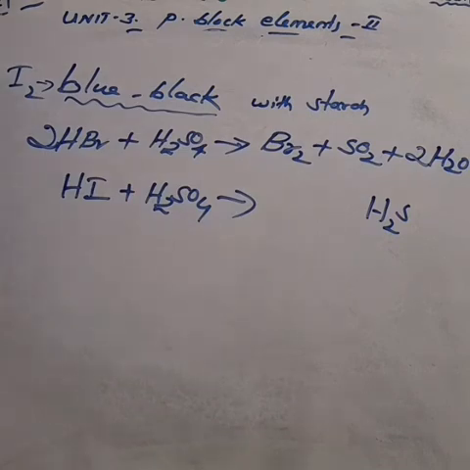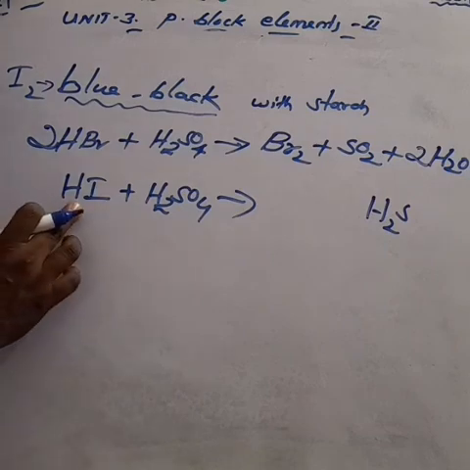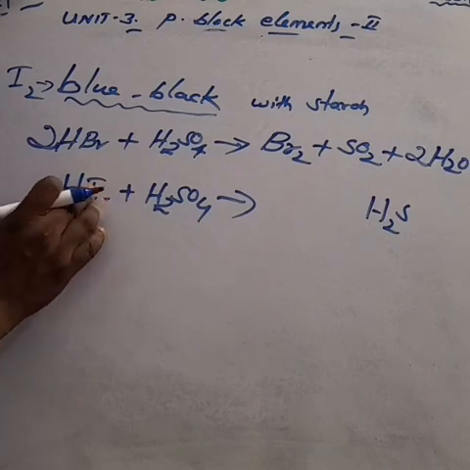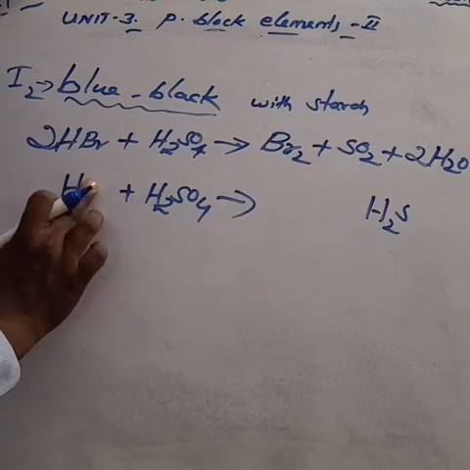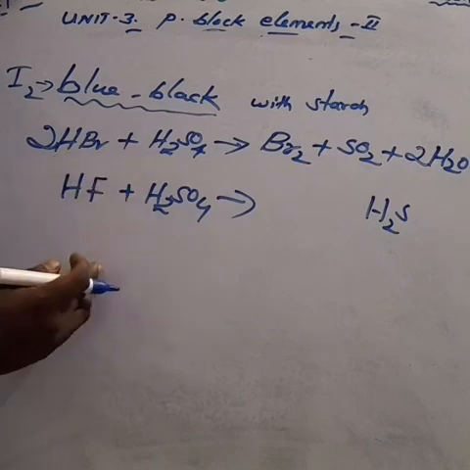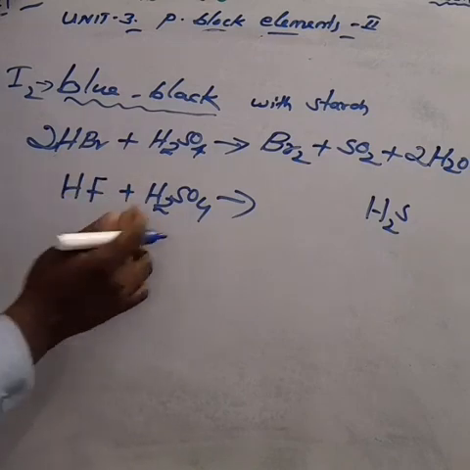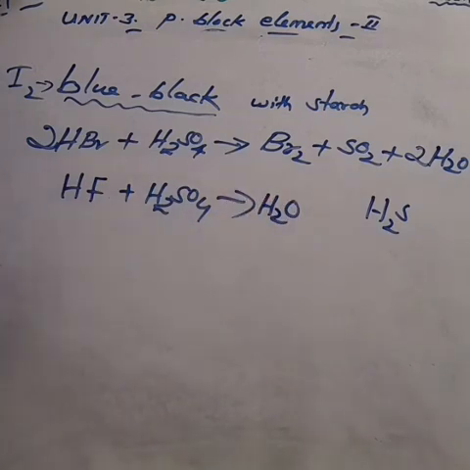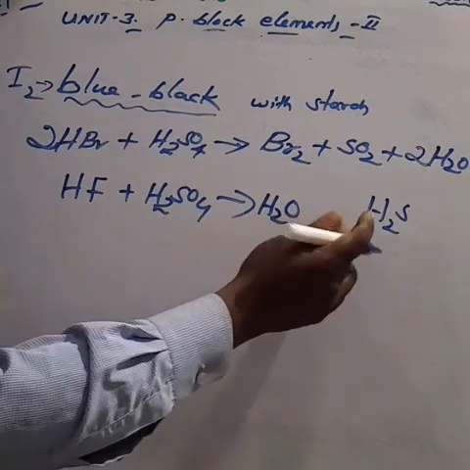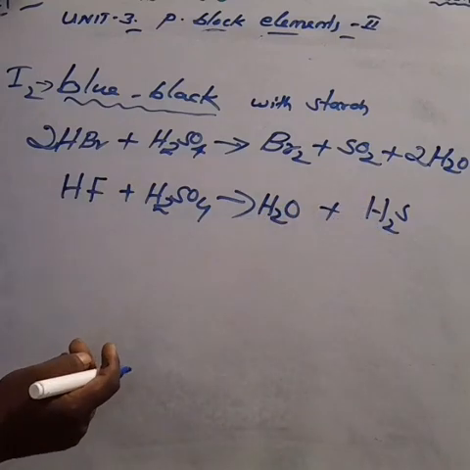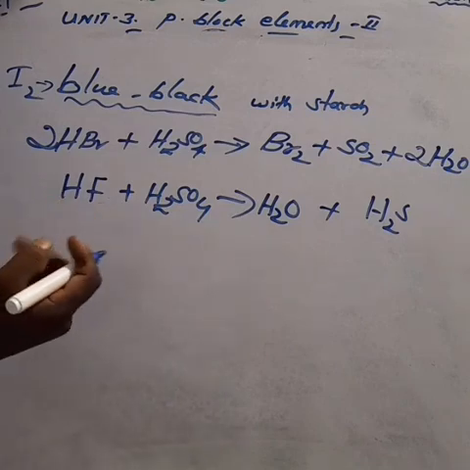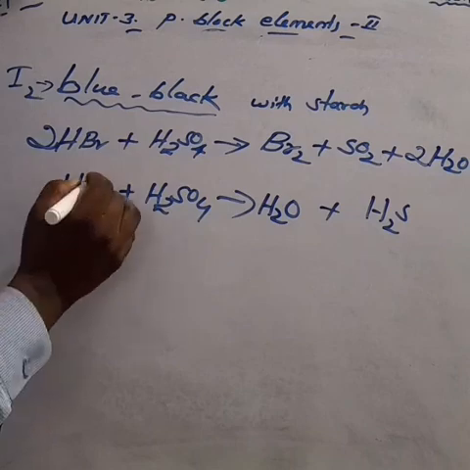How can you write the equation? First we have to take hydrogen iodide, HI, reacting with sulfuric acid. Which product do we get first? Hydrogen sulfide, H2S, plus water molecules, H2O, plus iodine. Am I right? Having iodine, that also you have to write, I2.